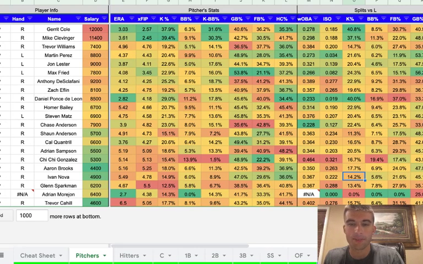I know his numbers are right there with Clevenger, but Clevenger has a much smaller sample size this season as he was on the IL for quite a while. So Cole's sample size is pretty much the entire season, and his numbers are amazing. 37% K rate. He doesn't walk a ton of guys at 6%. He doesn't give up any hard contact whatsoever at 35%.